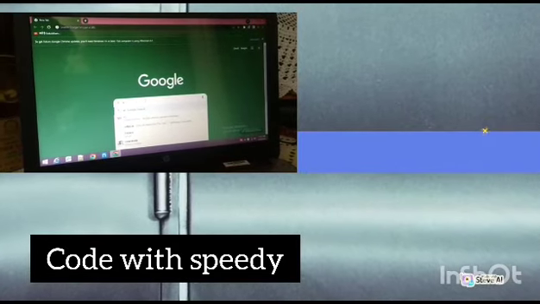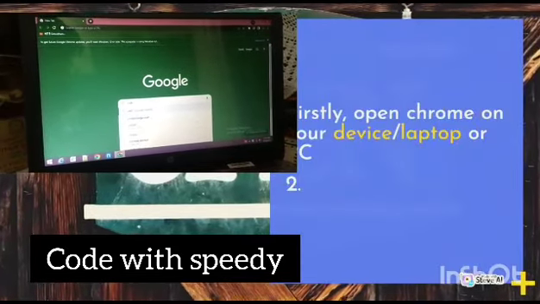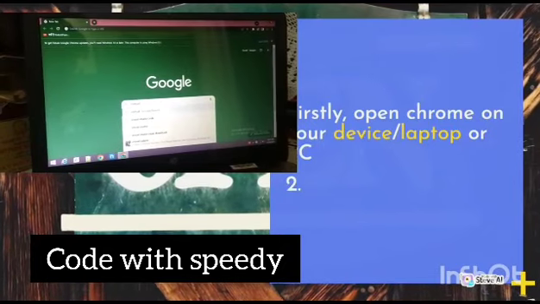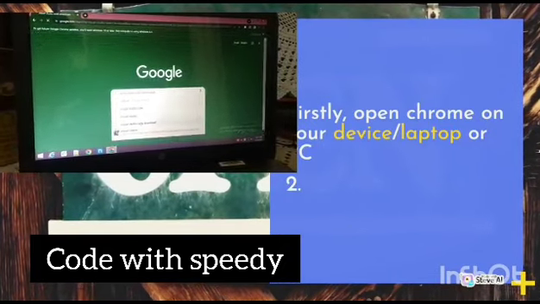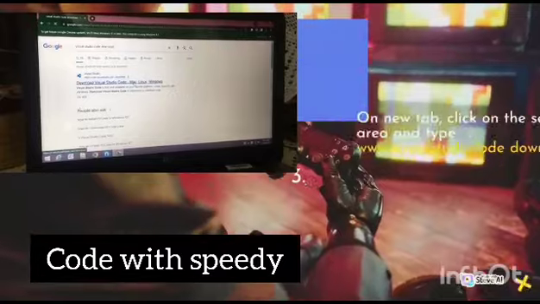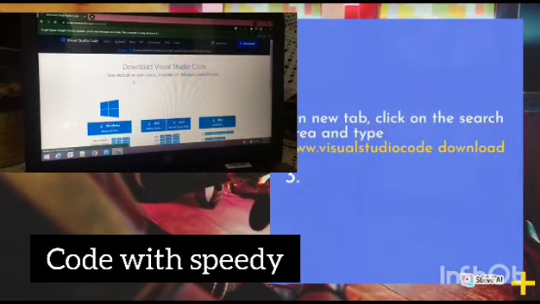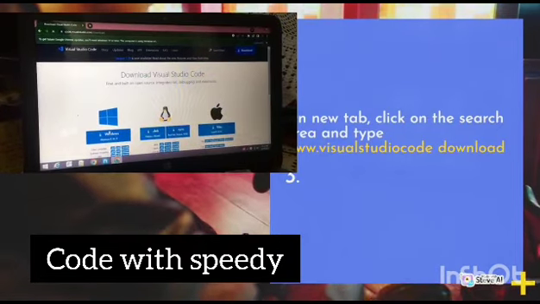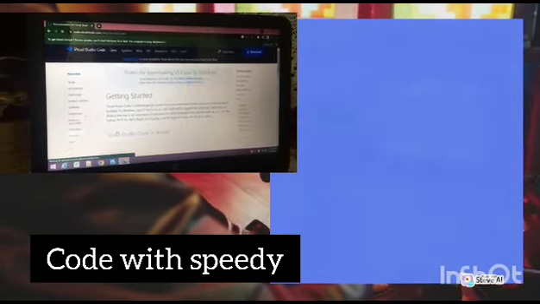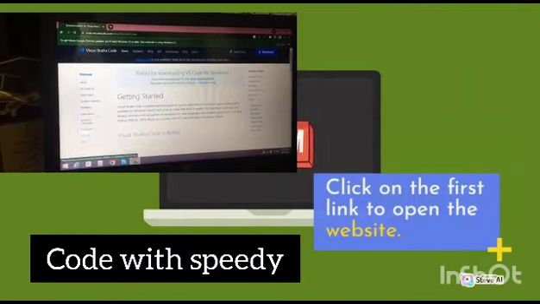1. Firstly, open Chrome on your device, laptop or PC. 2. On the new tab, click on the search area and type www.visualstudio.download. 3. Click on the first link to open the website.